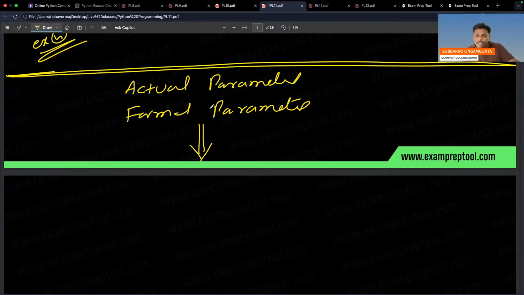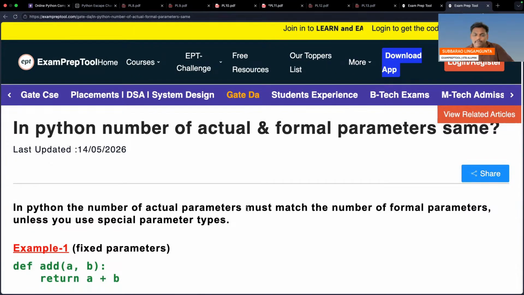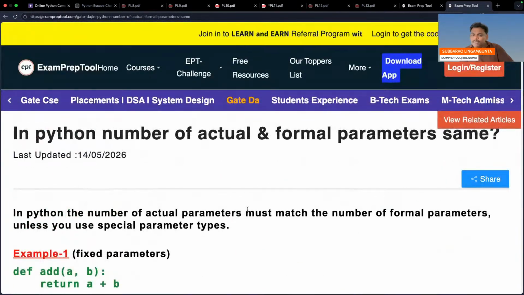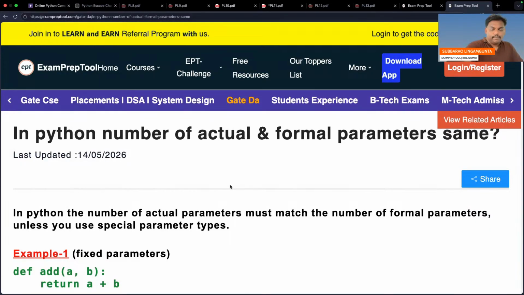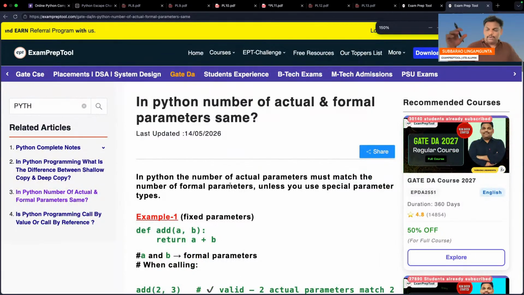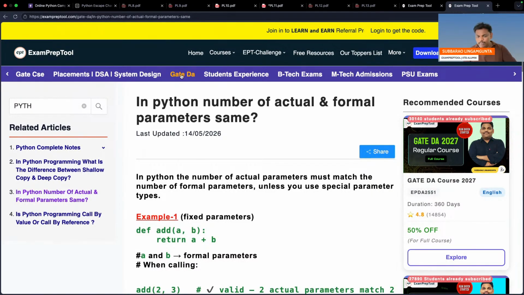Be careful everyone. For that also I created an article. Let me minimize this. Just go to the ExamPrepTool website, type GateDA or placement, and afterwards type Python, and you will find actual parameter and formal parameter.